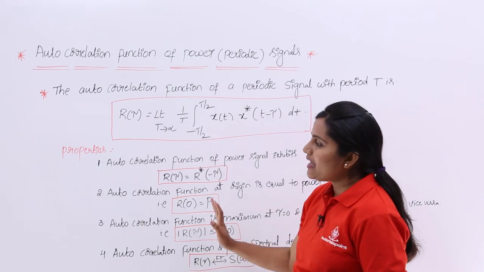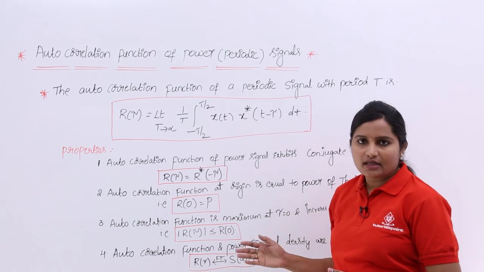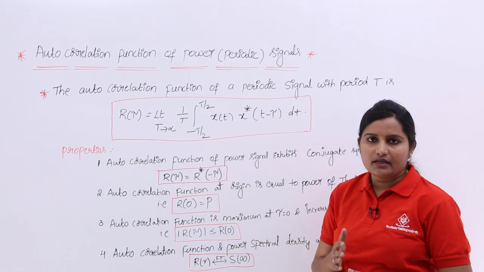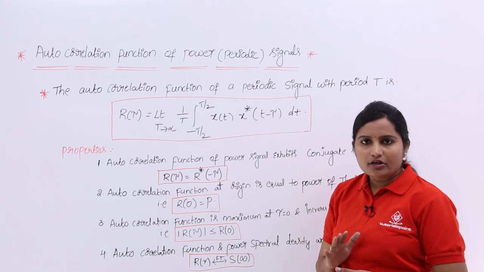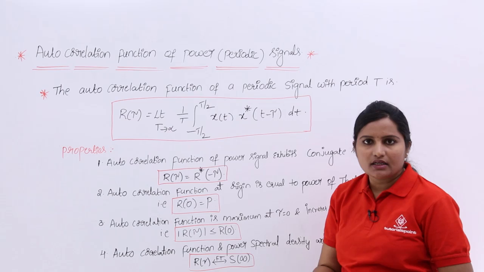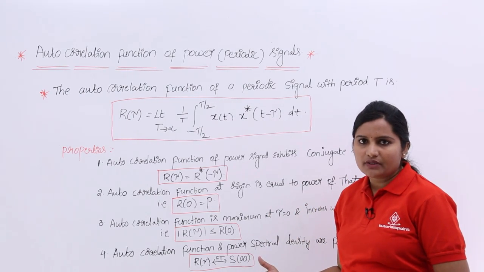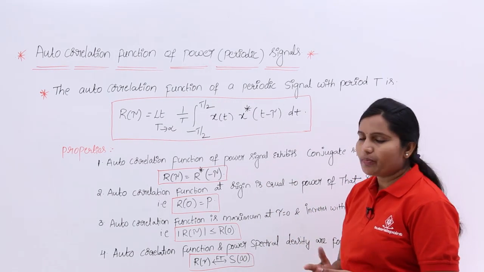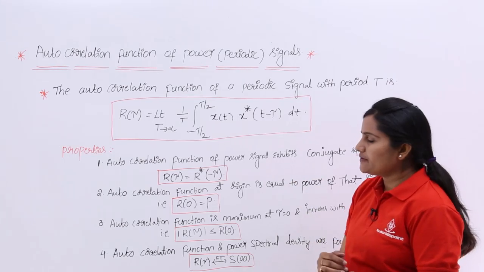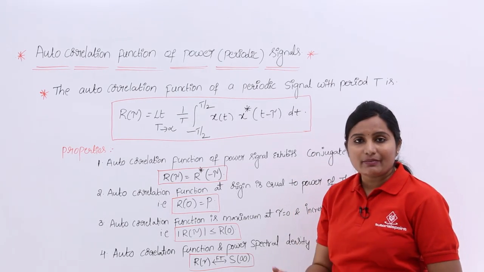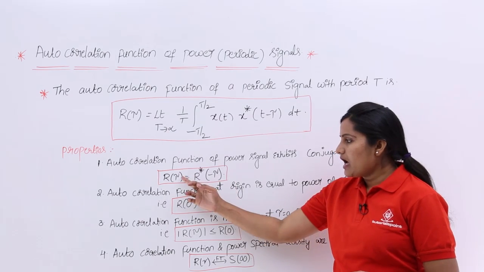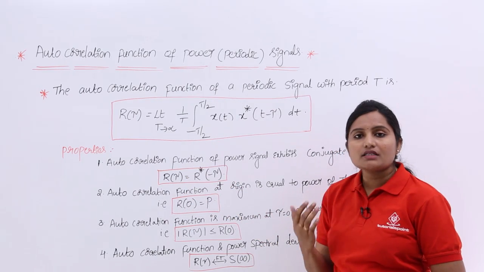Here we have the same four properties as we have for energy signal. Whatever properties we have for autocorrelation function of energy signal, the same properties come here also. The first property is that autocorrelation function of power signal exhibits conjugate symmetry, that means R of tau is equivalent to R star of minus tau.